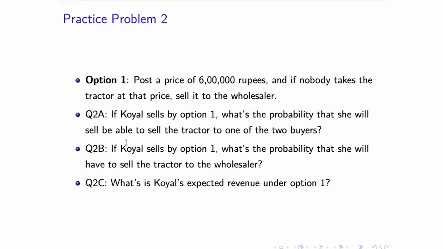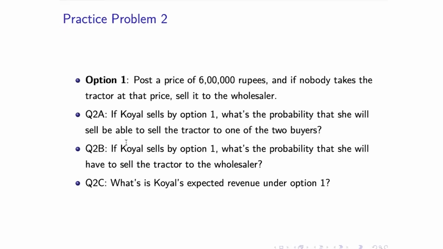Now let's consider the different options. So option one is post a price of 6 lakh rupees, remember, and if nobody takes the tractor at that price, then sell it to the wholesaler. Now, if Koel is using option one to sell it, what's the probability that she will be able to sell the tractor to one of the two buyers?